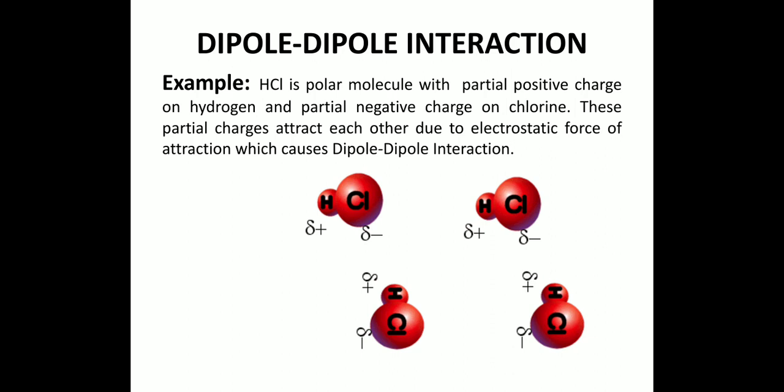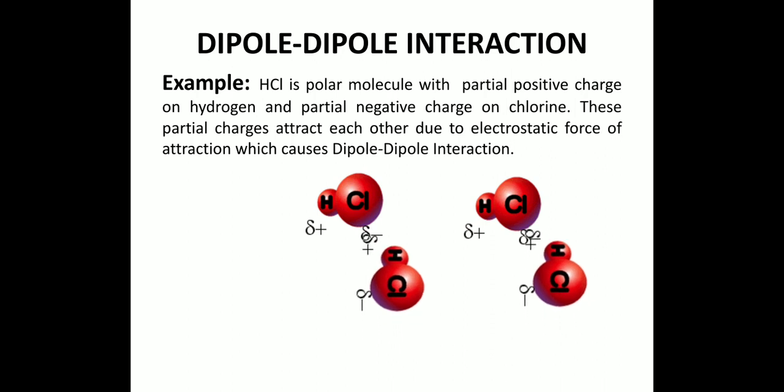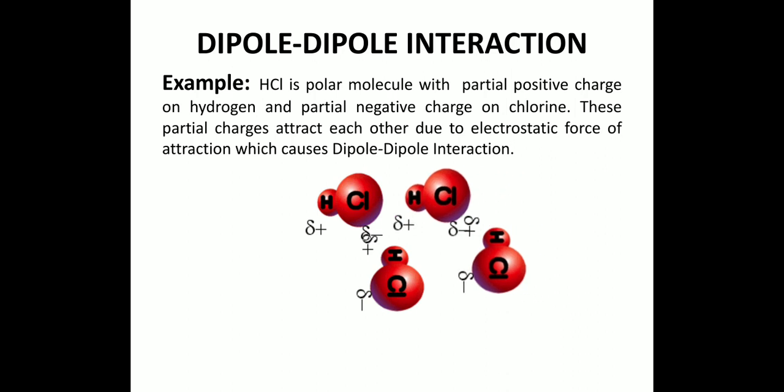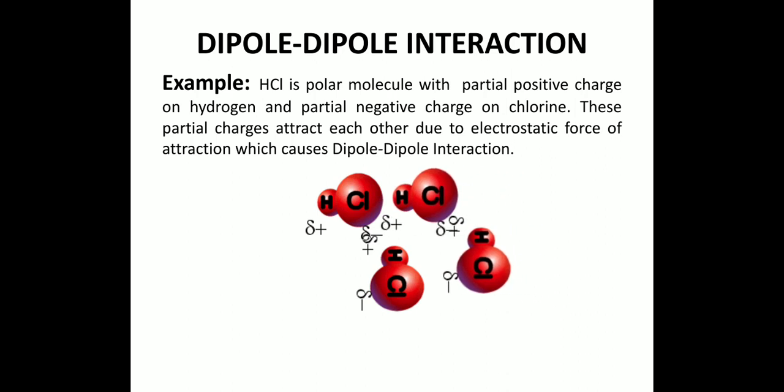Now, how does this dipole-dipole interaction occur in these molecules? Let's see. The positive pole attracts the negative pole of the other molecule. This is called the dipole-dipole interaction. This is not a true bond. This is just the force of attraction between the partial positive charge of one molecule and partial negative charge of the other molecule, and this force of attraction is known as dipole-dipole interaction.